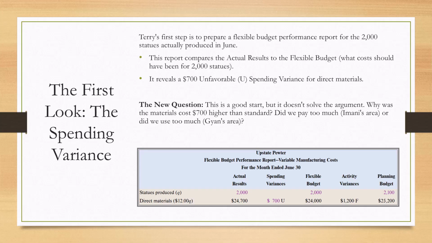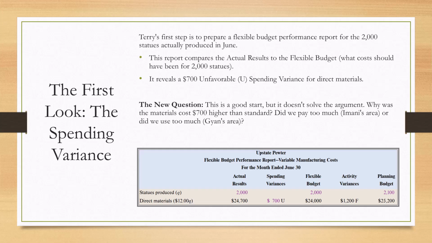With the standards in place, the controller, Terry, can prepare his first performance report. This is a flexible budget report for the 2,000 statues that were actually produced in June. The report compares the actual results to the flexible budget, which tells us what the cost should have been for producing 2,000 statues. Right away, we see a $700 unfavorable spending variance for direct materials. This is a good start, but it doesn't solve the argument between the managers.